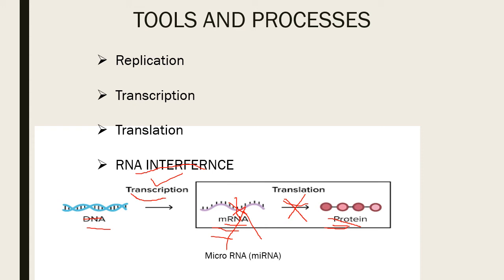Going further, how is it useful even in higher animals and humans? This RNA interference is a natural defense mechanism. For example, when a virus or pathogen affects a cell, the virus or pathogen also has certain genes which help it prey on or destroy the cell.